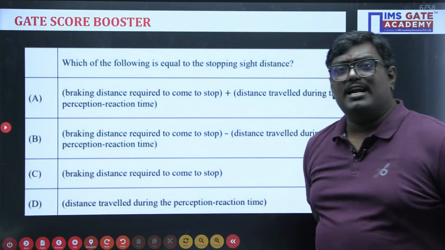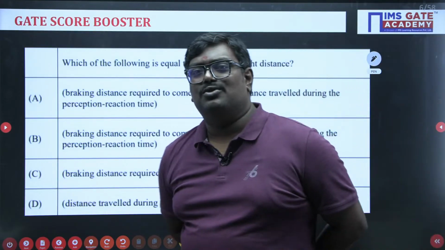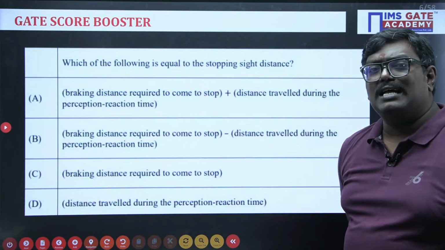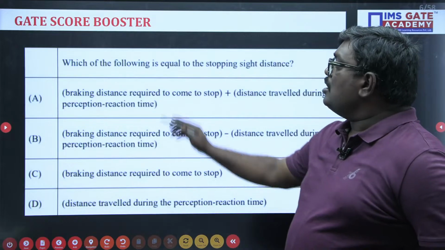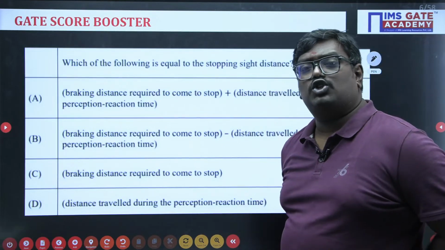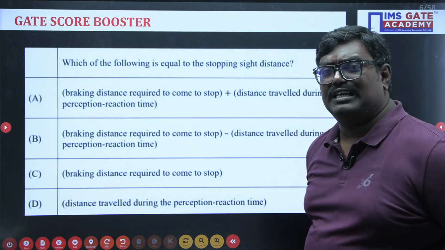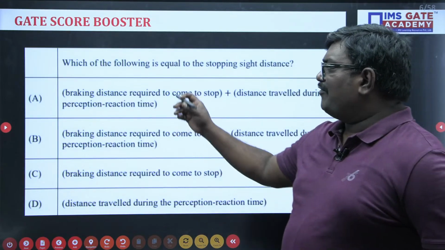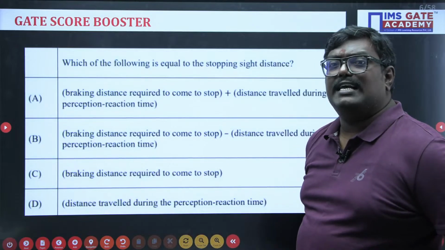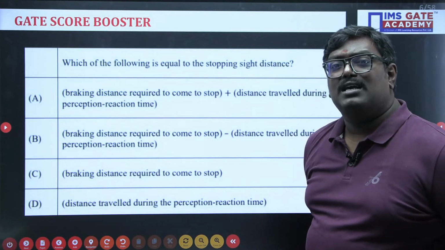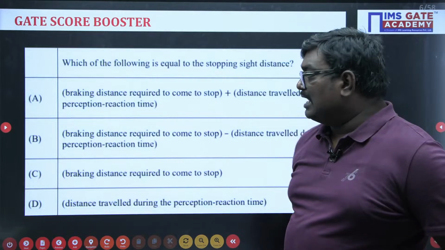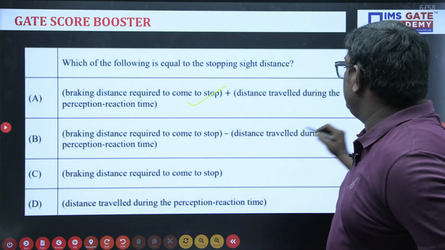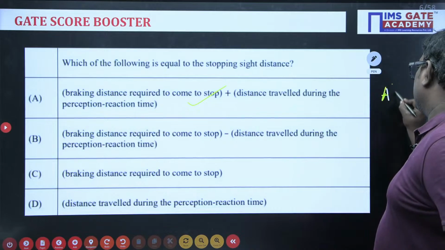So by looking into the options, very good Swetanshu. Any other answers? By looking into the options, what is the correct answer, students? Which of the following is equal to the stopping sight distance? Which is the correct answer? Can anyone tell me? So here the first option, as we know, SSD is equal to Vt plus V square by 2gf, that is braking distance plus lag distance. So option A is absolutely the correct answer.